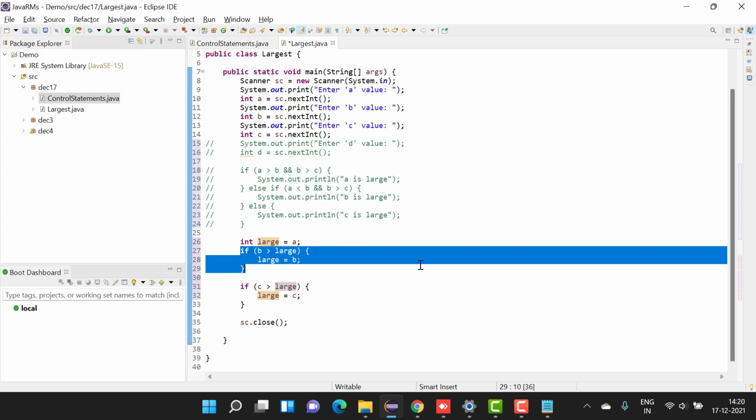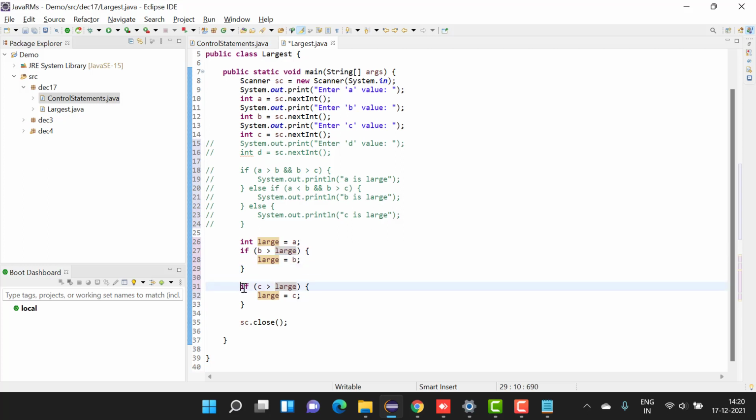Correct? We'll directly go here. Next, I'll check C is greater than large. If C is greater than large, then I'll say large equal to C, which means I'm copying C to large. At the ending, after everything is done, I'll simply print large. I don't care what is what. I'll simply print large.